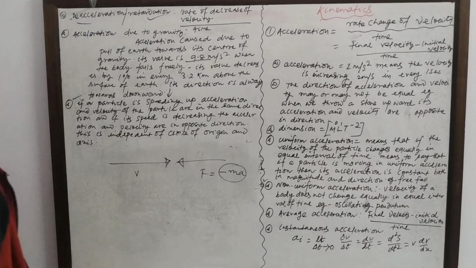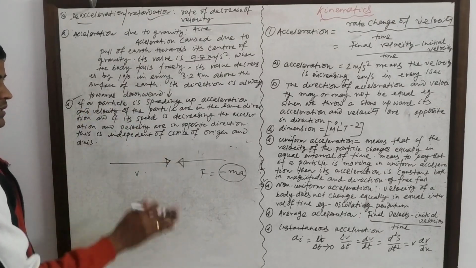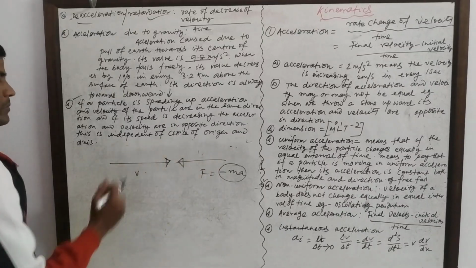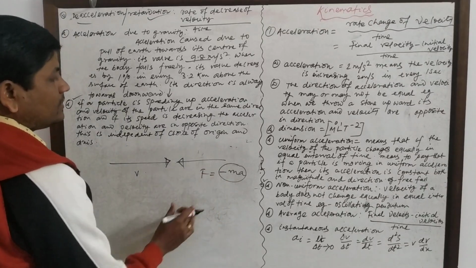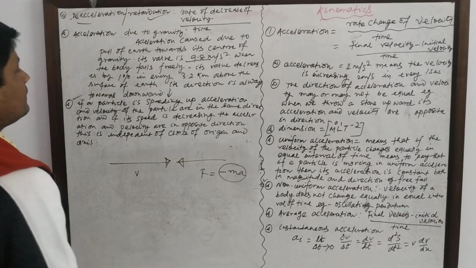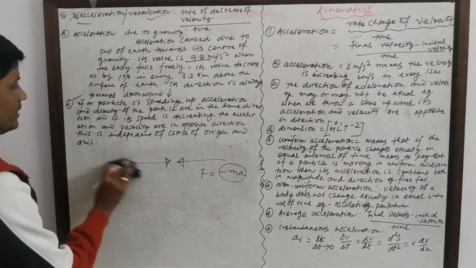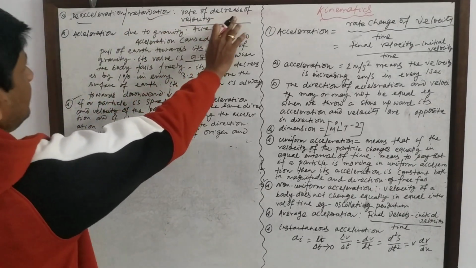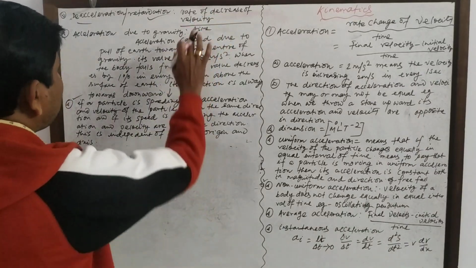Acceleration is negative. That means if the particle is moving in this direction, in order to make the velocity decrease, the force is applied on the opposite side of the velocity of the particle, so its velocity will gradually decrease. So in that case F is equal to minus ma, that is, the particle will decelerate. If the velocity is decreasing, that means acceleration is negative. Now what is it? It is the rate of decrease of velocity, in what rate the velocity is decreasing upon time.